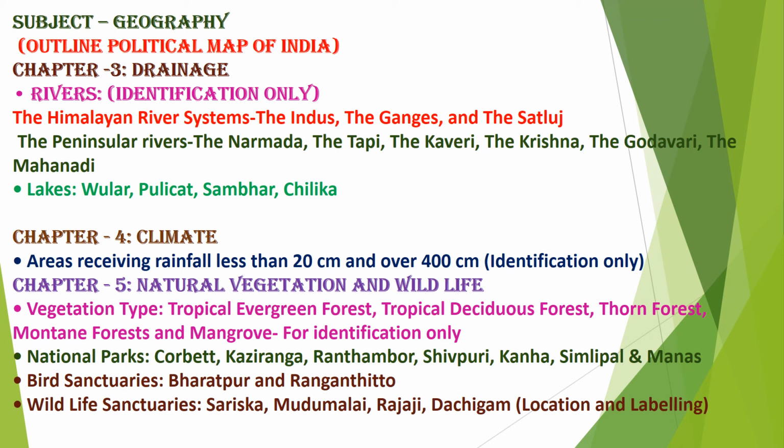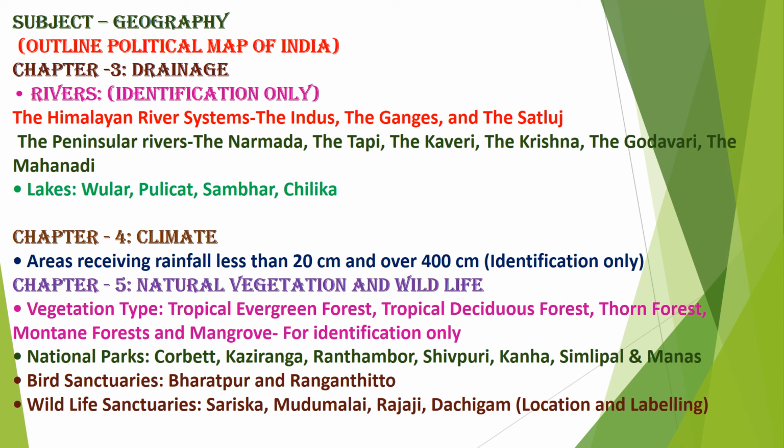Again location and labeling. The name will be given and you have to mark the place where it is situated. In bird sanctuaries, Bharatpur and Ranganathittu. In wildlife sanctuaries, Sariska, Mudumalai, Rajaji, Thachigam will be asked in the map of geography from the chapter vegetation and wildlife.